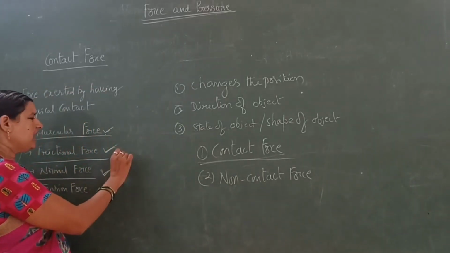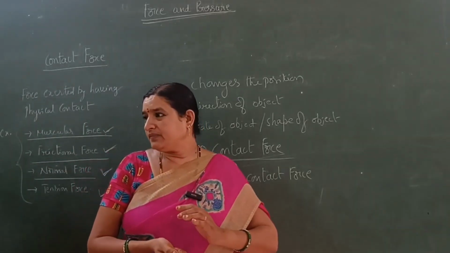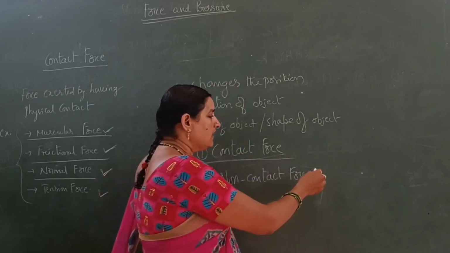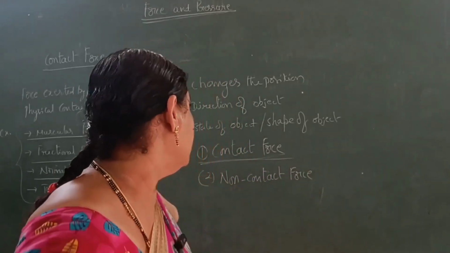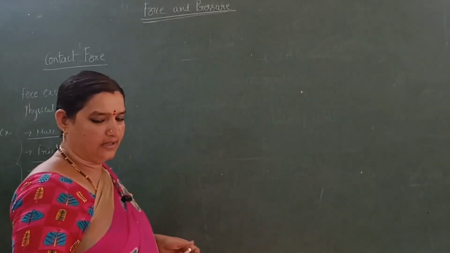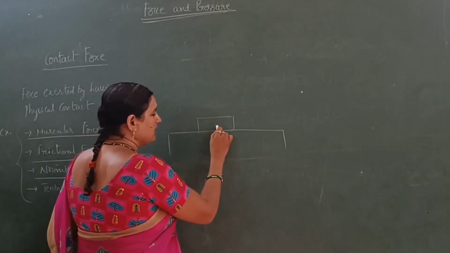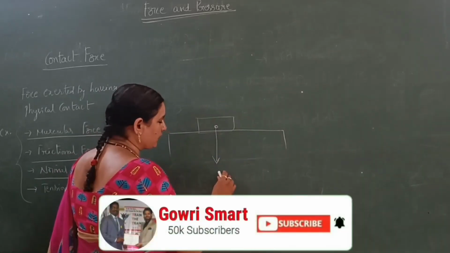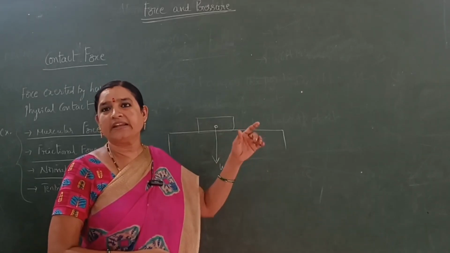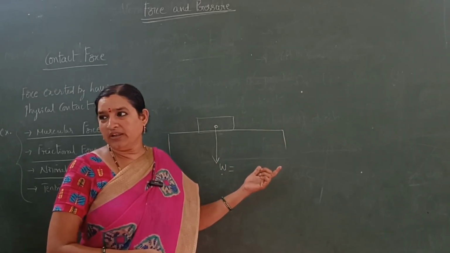The next one is normal force. What is a normal force? The force acting against the gravitational force is called normal force. Otherwise, the force that works normal to the surface is called normal force. For suppose we kept a book on a table. The gravitational force acting on the body is the weight of the body. The gravitational force acting on a body is called its weight.